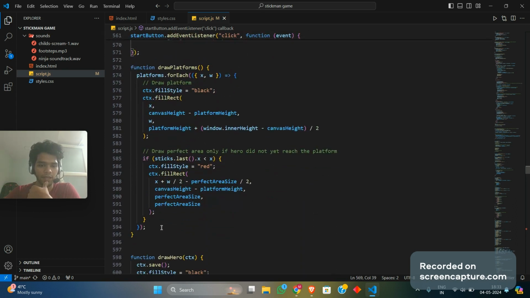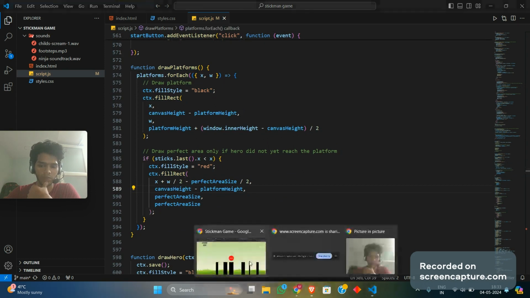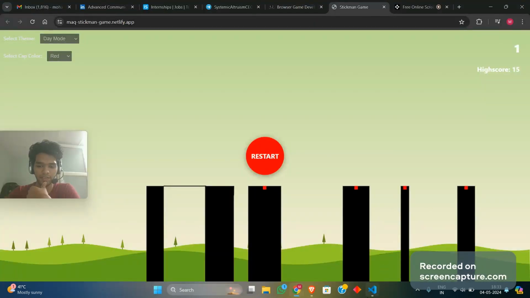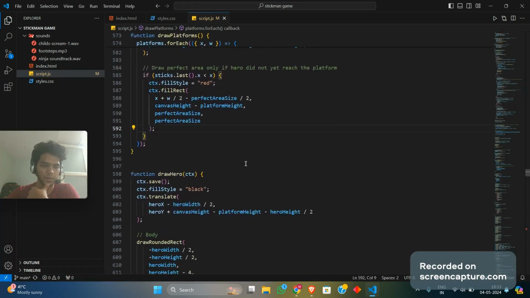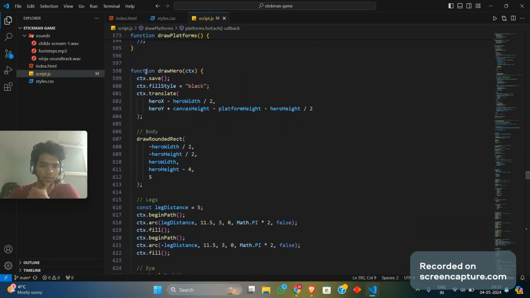Moving further ahead, we have the draw platforms, which basically just draws these black platforms for us inside a canvas, right? So we have particular logic given to us. This was also given by CodePen. Let's move on to the draw hero part.